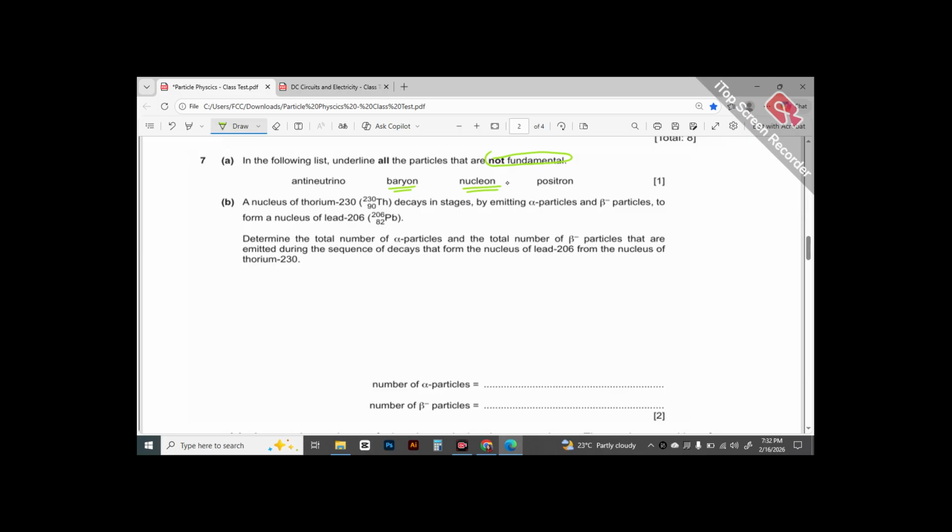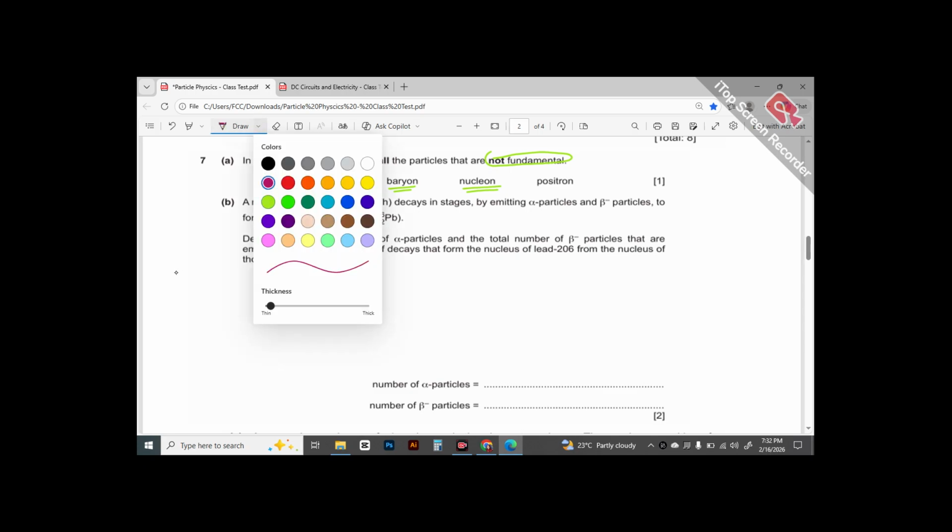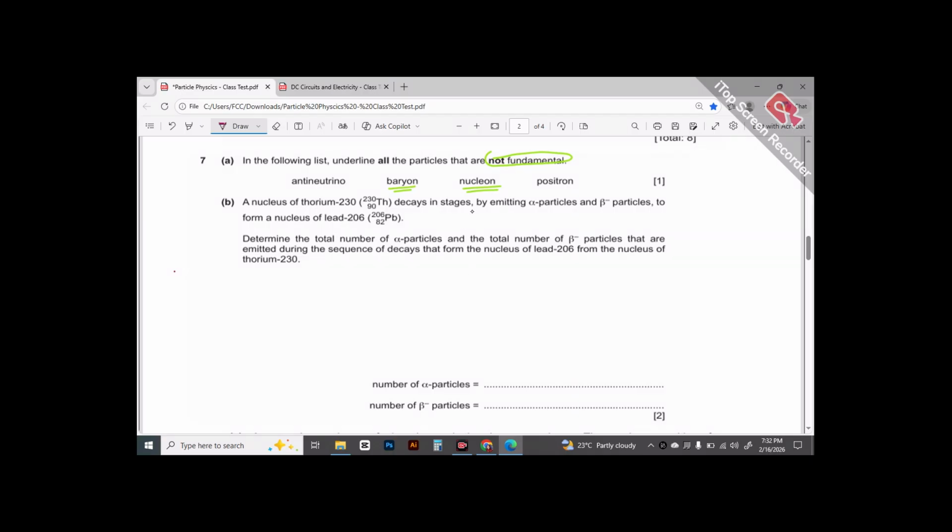So we did. Then they are saying that a nucleus of thorium decays in stages by emitting alpha particles and beta particles to form a nucleus of lead, and determine the total number of alpha particles and the total number of beta particles that are emitted during the sequence of decays that form the nucleus of lead from the nucleus of thorium. Now, one thing you can do is mental math, and on that basis you can also find the final answer, which I'm sure a few of these students will be very good at.